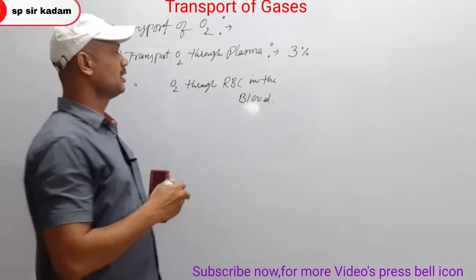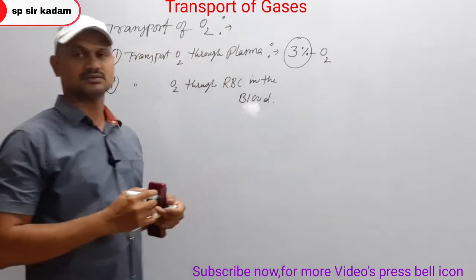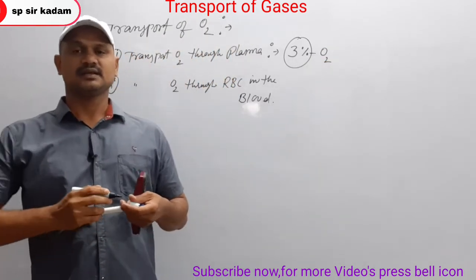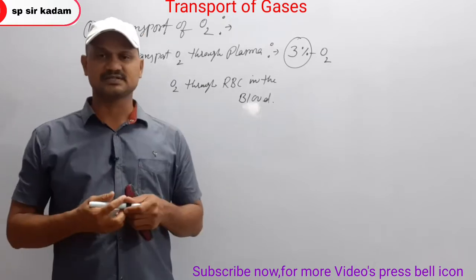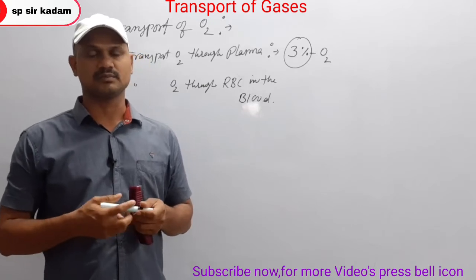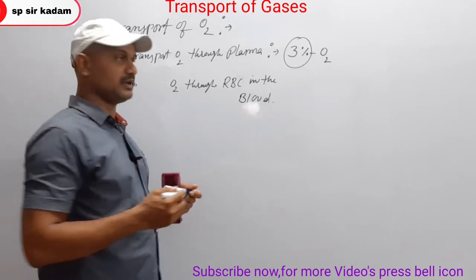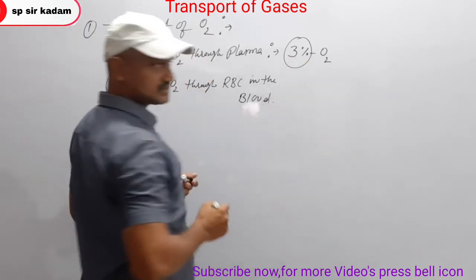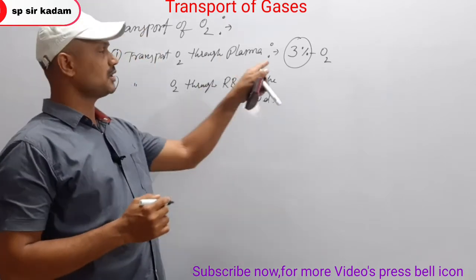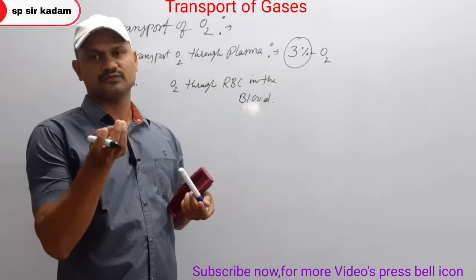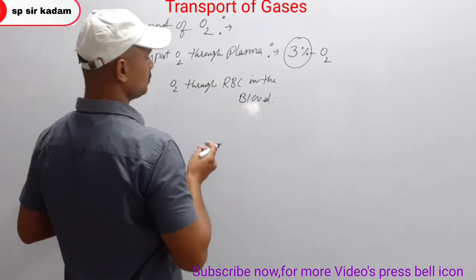Why? Because only 3%, a very small percentage of oxygen, is carried through plasma, since oxygen does not easily dissolve in water. That is the main reason. So that's why through plasma only 3% of oxygen is carried.